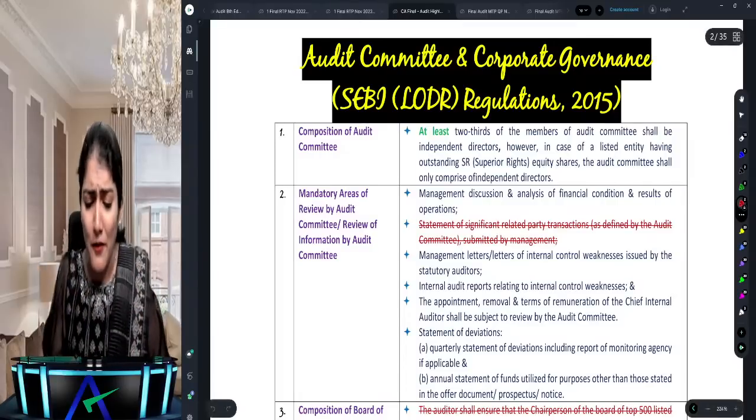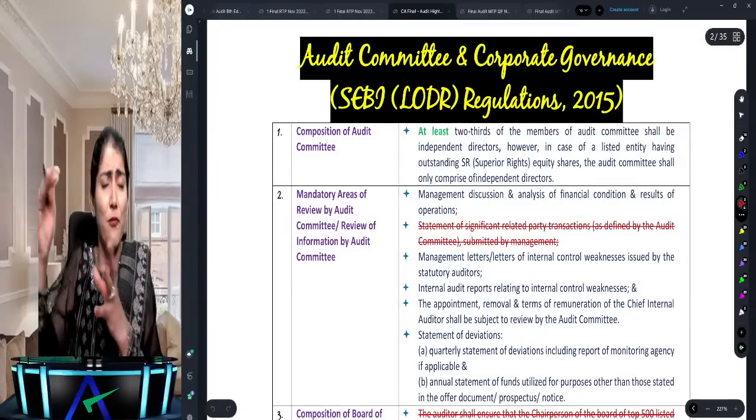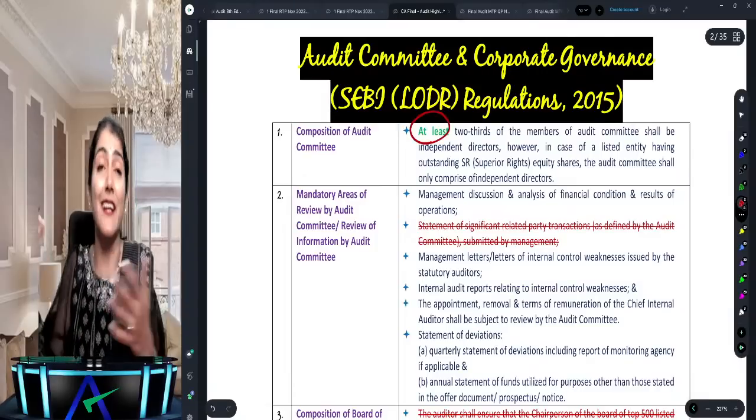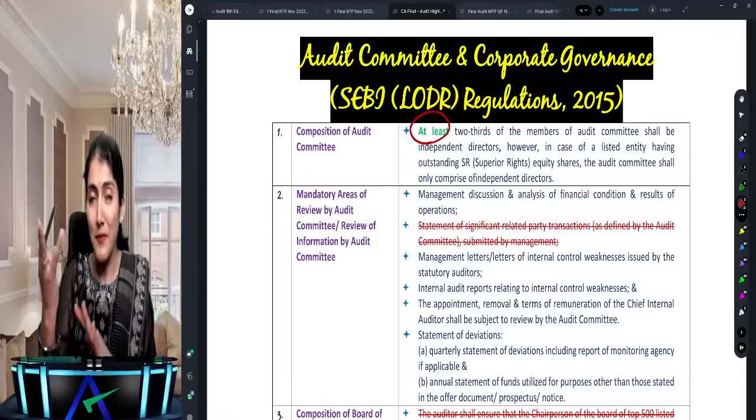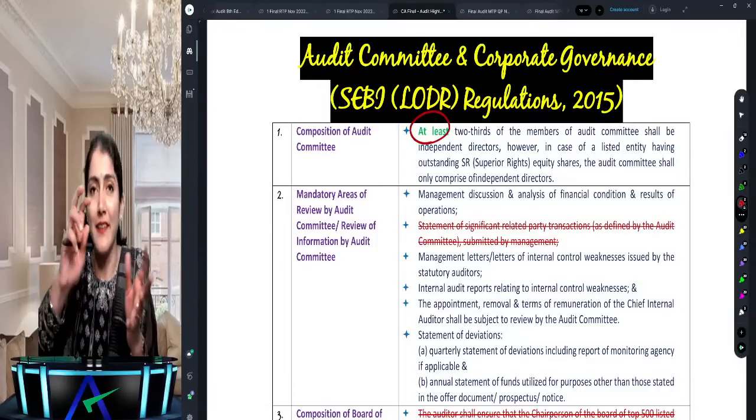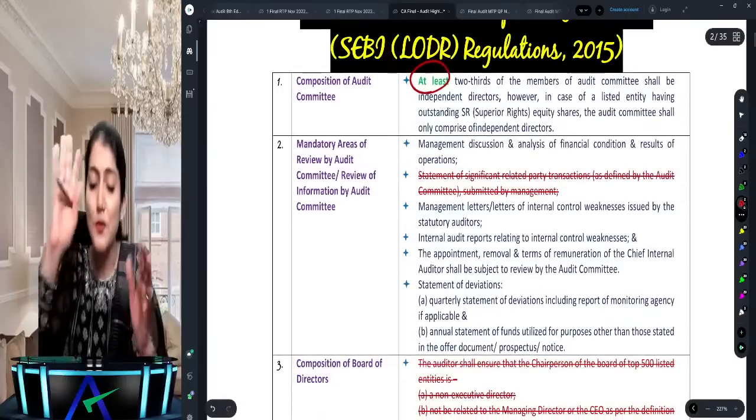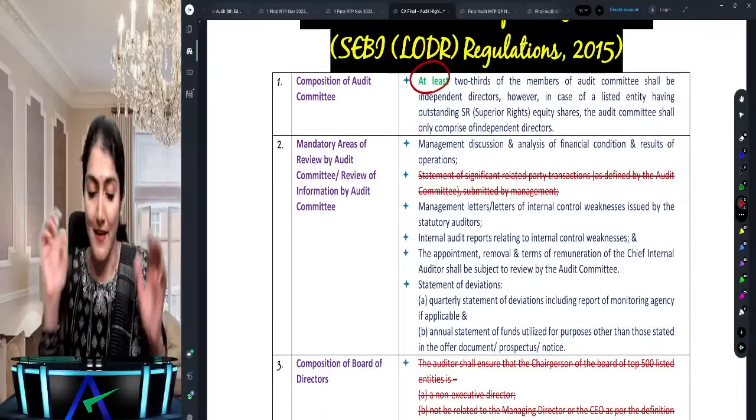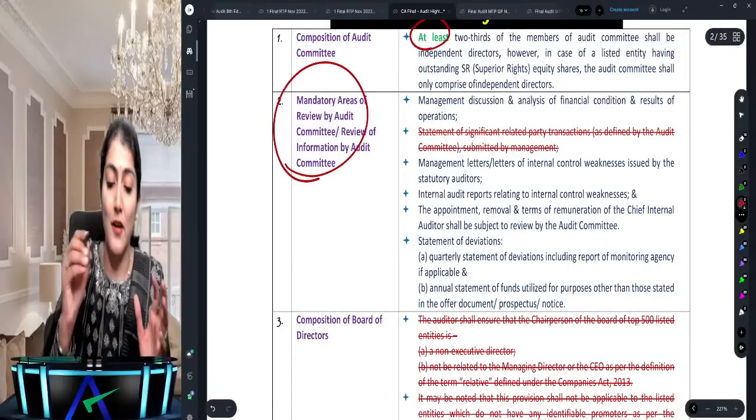Right, so what amendment has come over there? Before the 2/3, they've just added the words at least. Minimum 3 members and at least 2/3. Earlier they only said 2/3. Now they say at least 2/3 of the members shall be independent directors. This is an important one.